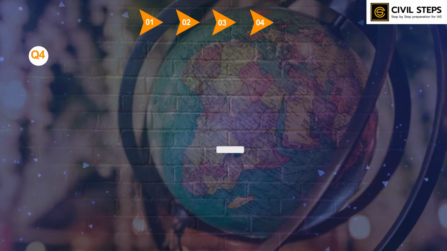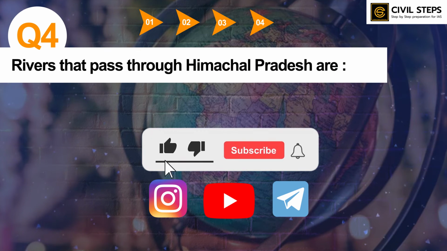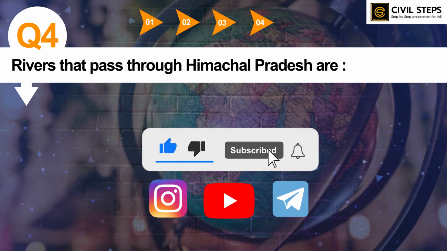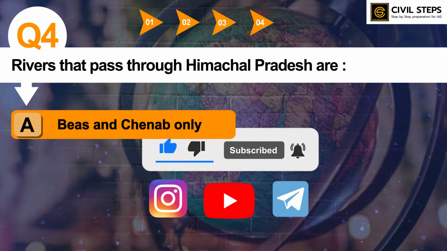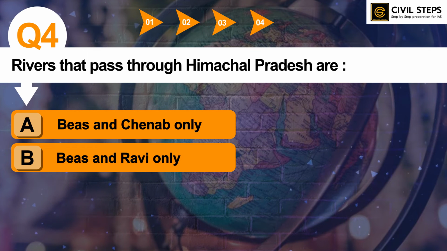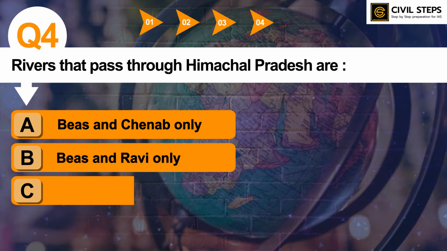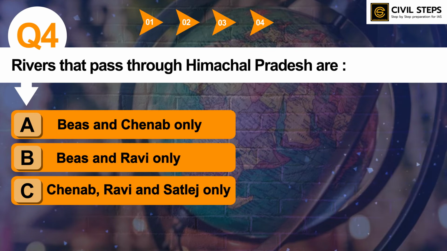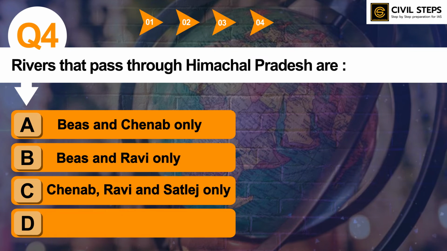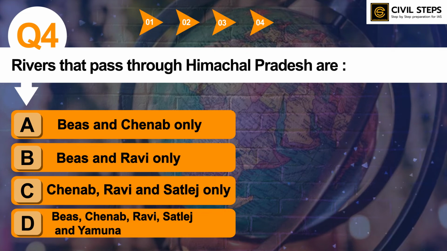Now let us discuss question number 4. Rivers that pass through Himachal Pradesh are: option A, Beas and Chenab only; option B, Beas and Ravi only; option C, Chenab, Ravi and Satluj only; option D, Beas, Chenab, Ravi, Satluj and Yamuna. So you can write down your answer in the comment section.